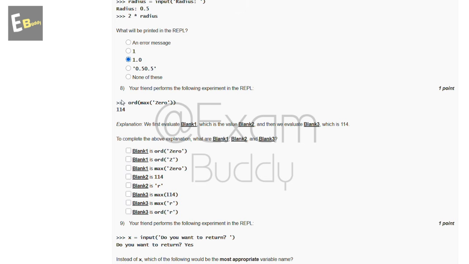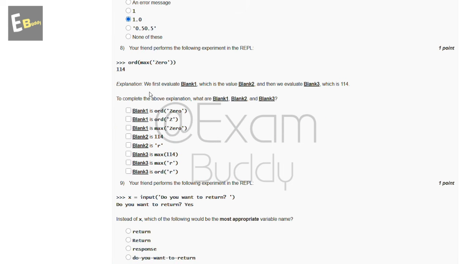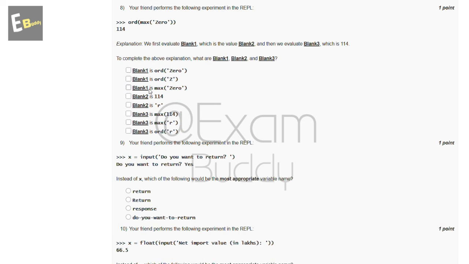Now the eighth question is: your friend performed the following experiment in the REPL. ord(max(0, 1, 1, 4)). Explanation: we first evaluate blank 1, which is the value blank 2, and then we evaluate blank 3, which is 114. To complete the above explanation, what are blank 1, blank 2 and blank 3? So in blank 1 the answer is max(0, 1, 1, 4), in blank 2 the answer is 4, and in blank 3 the answer is ord(4).